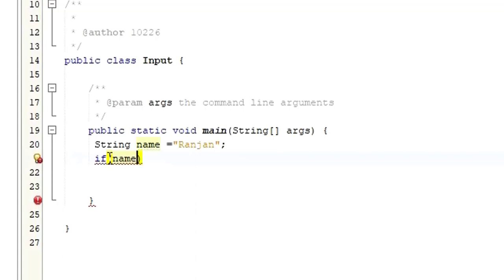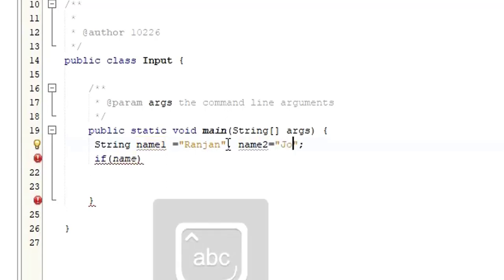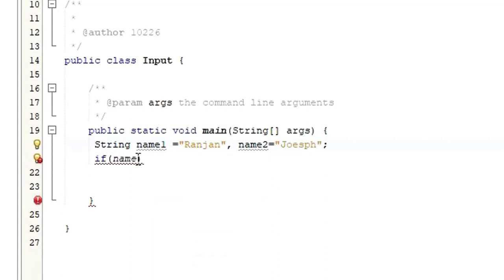Let me create another variable, name1, and then comma, name2 equals, let me say, Joseph. So here I'm going to check the condition. If name1 equals name2, if it is true, inside I'm just going to print something.